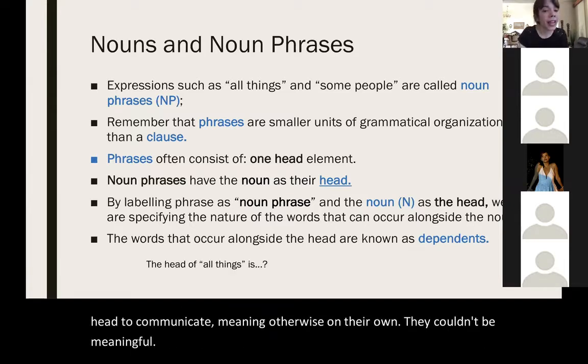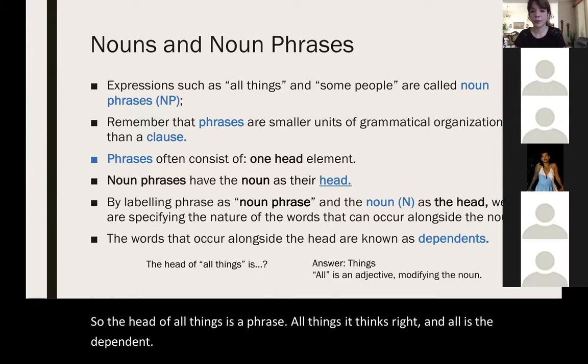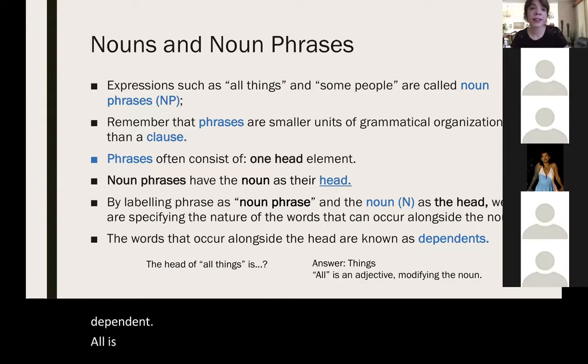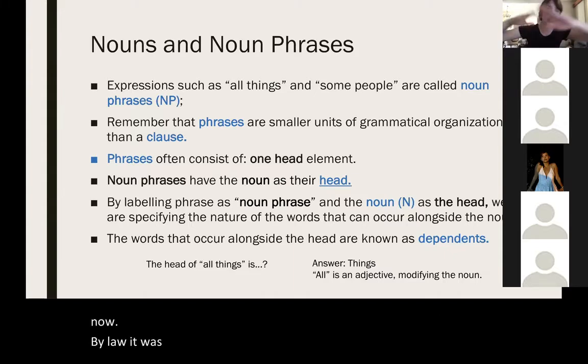So the head of the phrase all things is things, right? And all is the dependent. All is also an adjective that's modifying or giving information about a noun. ¿Verdad? It's what's telling us that it's all things. It's not some things, it's all, everything.